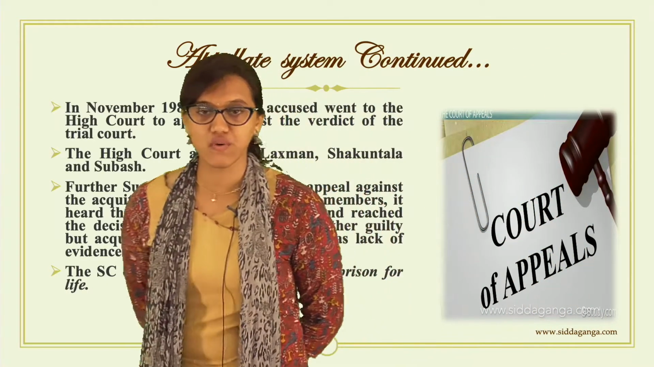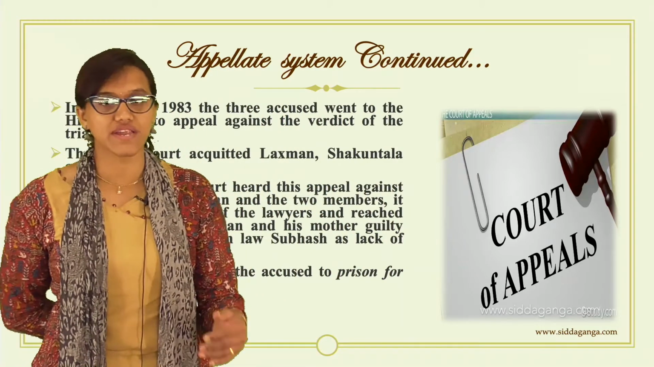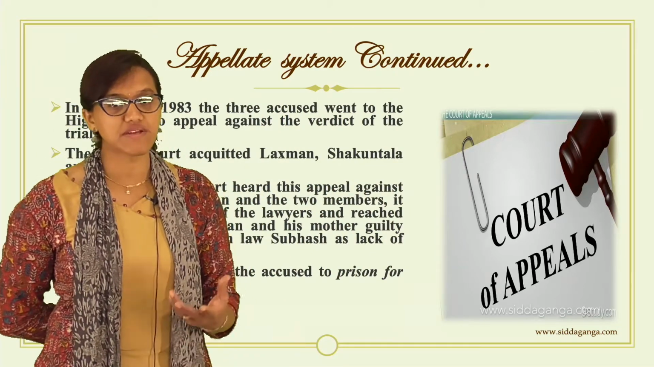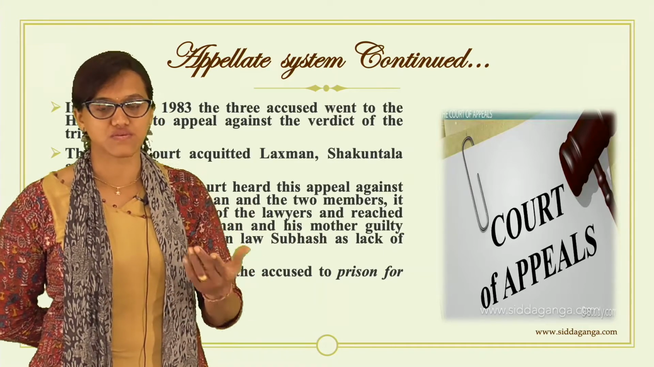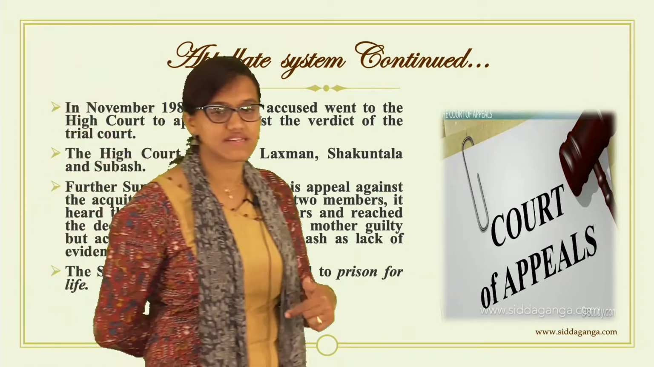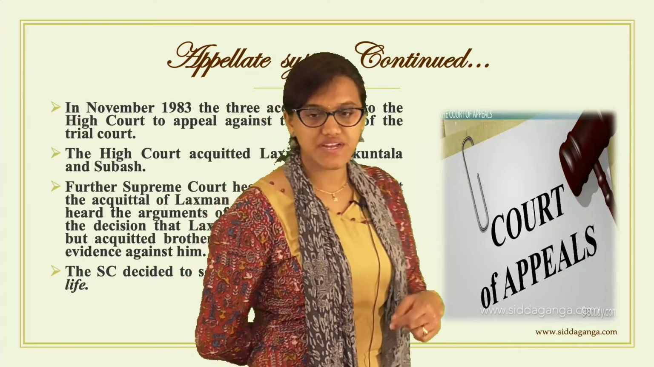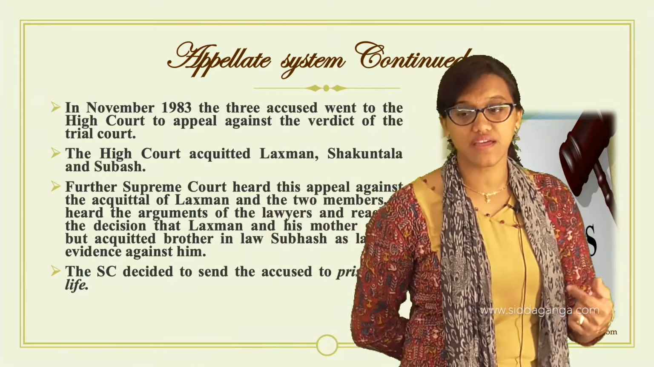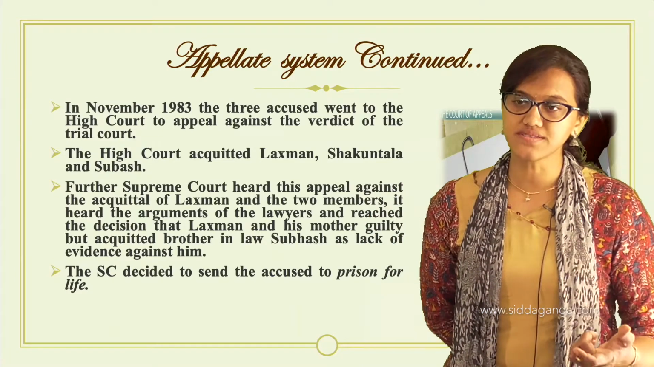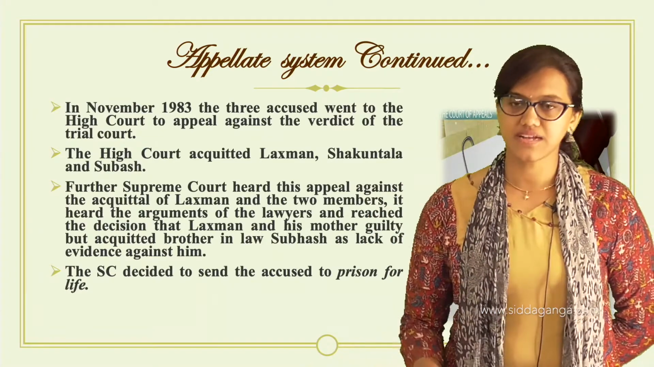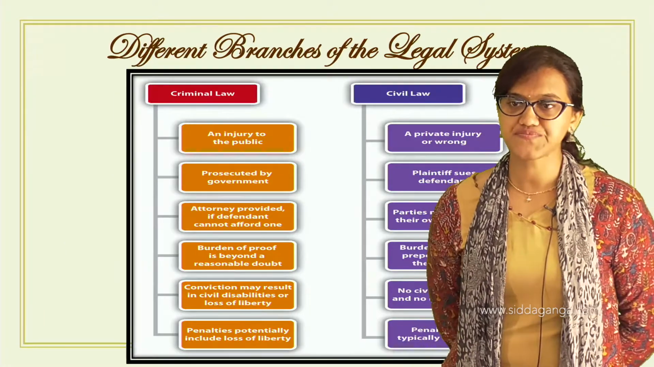So this is how the court system works. If at all you are not happy with the decision given by the subordinate courts, you will go to the higher court. The higher court takes up the case, deals with it, and gives the decision. If again there is a problem with the High Court, then the highest court is approached. So that is the appellate system.